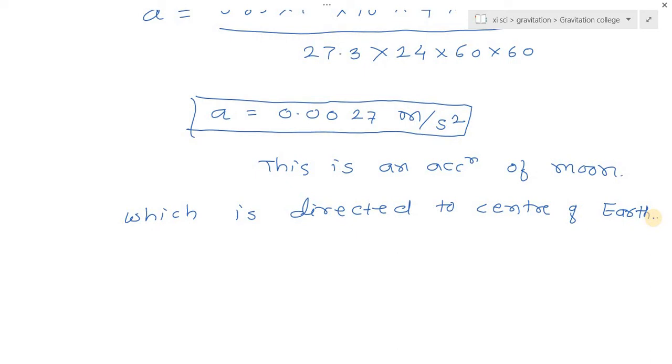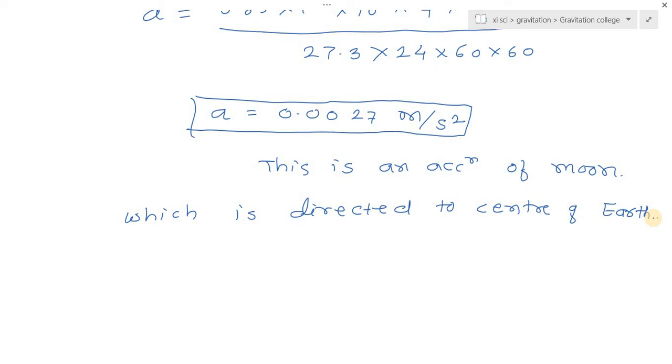Now Newton assumed that the laws of nature are the same for earthly objects and for celestial bodies. As this acceleration is much smaller than the acceleration felt by bodies near the surface of the earth, he concluded that the acceleration felt by an object due to gravitational force of the earth must be decreasing with the distance of the body from the center of the earth.